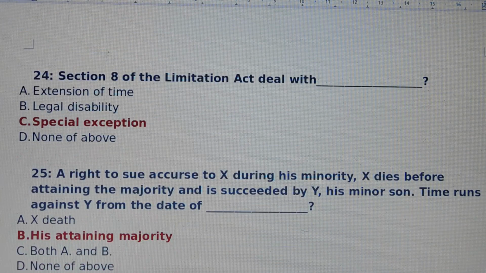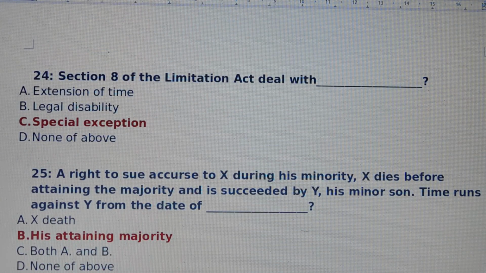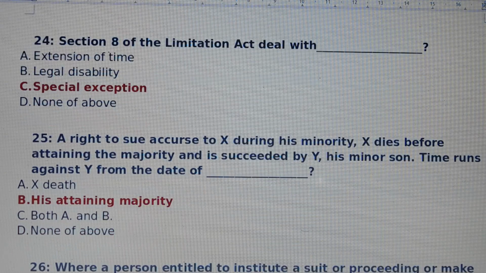Question number 24. Section 8 of Limitation Act deals with. Answer is option number C, special exception. Section 8 of Limitation Act deals with special exception.